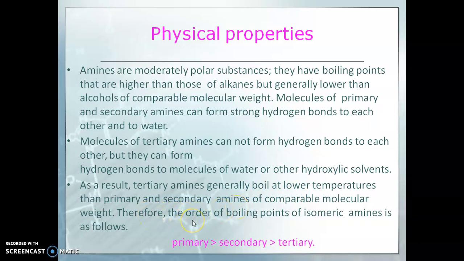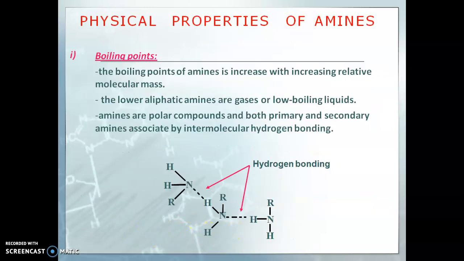Therefore, the order of the boiling points of isomeric amines is as follows: primary first, then secondary and then tertiary. The boiling point of amines increases with increasing relative molecular mass. The second point is that the lower aliphatic amines are gases or low boiling liquids.